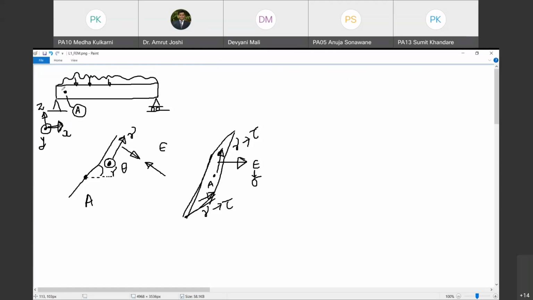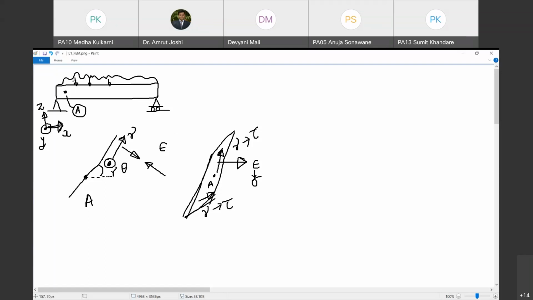Now what I am going to do is, as there are infinite planes passing through this point, there are infinite values of normal and shear strains that are unknowns. For example, if you have been given this loading on a simply supported beam, you need to analyze this beam in such a fashion that you will be able to find out normal and shear strains on all planes passing through all points under consideration.